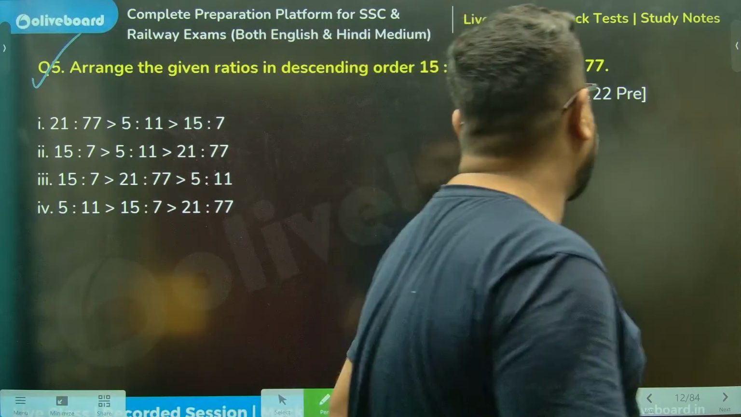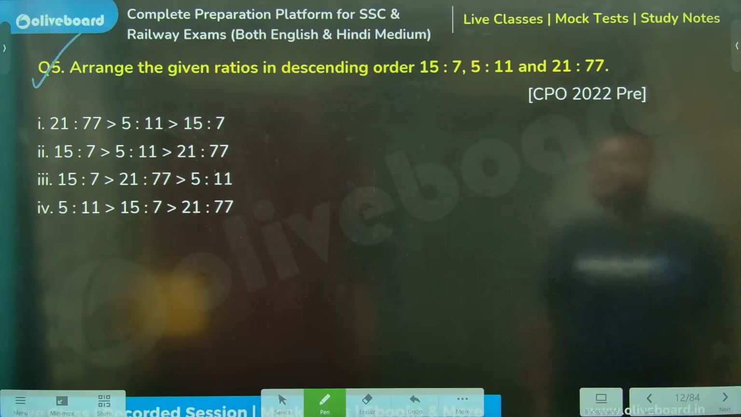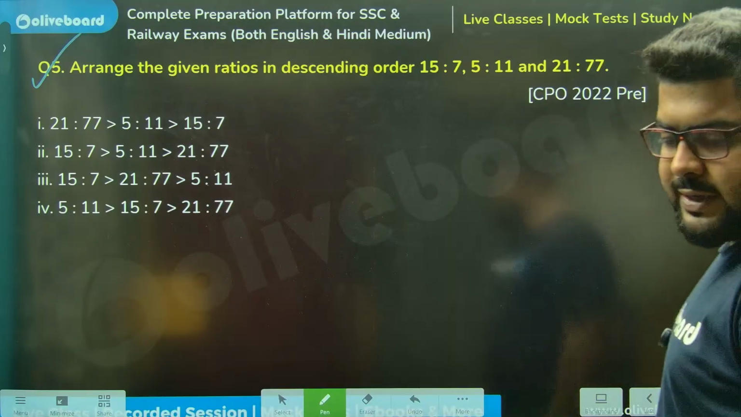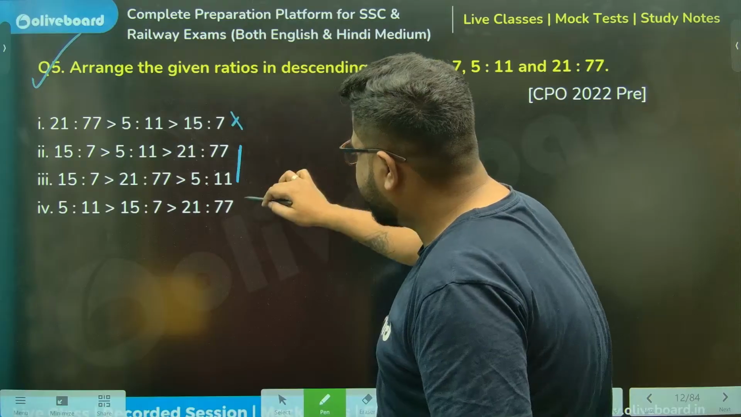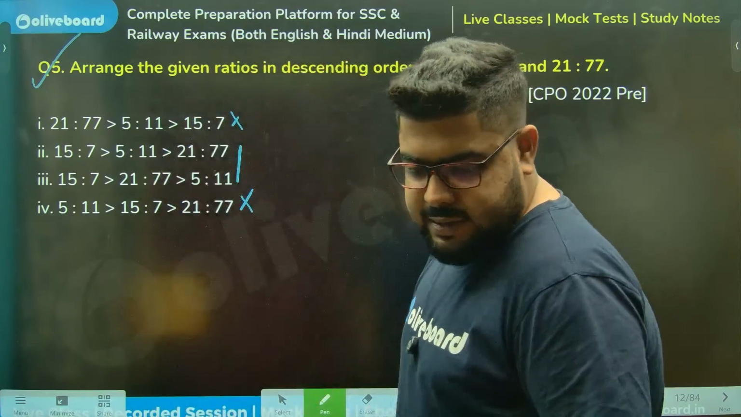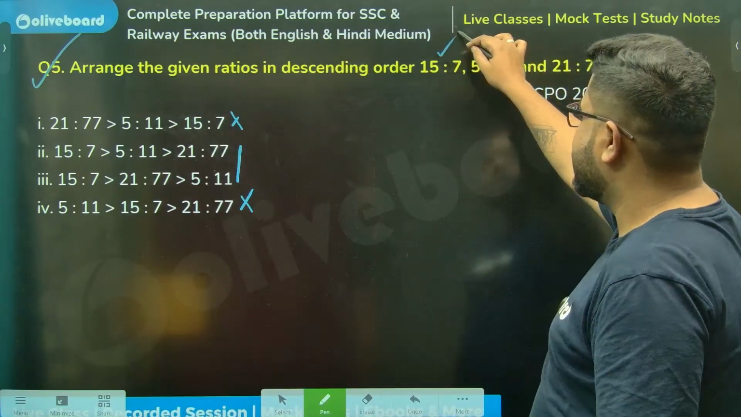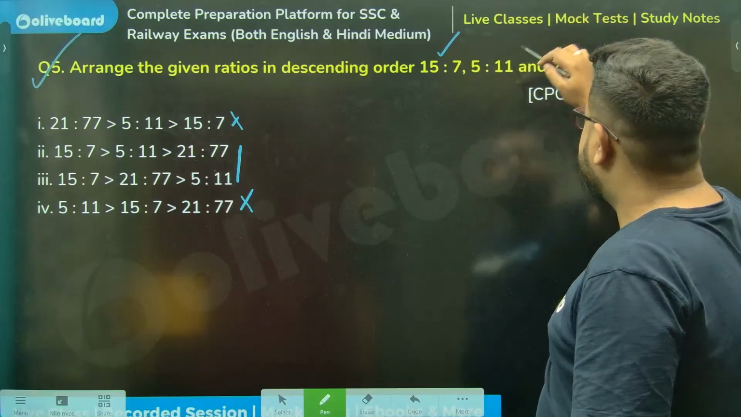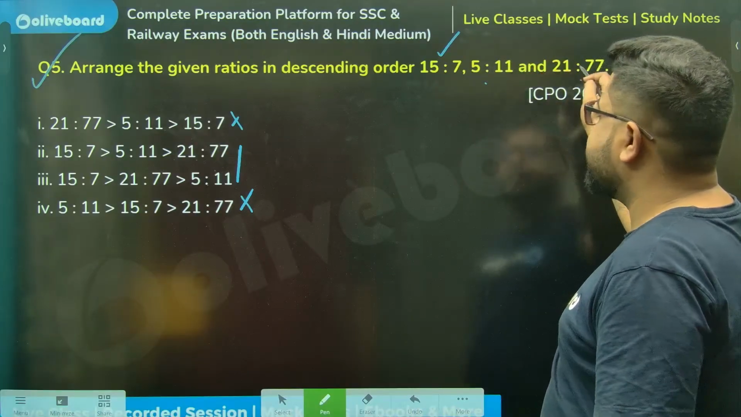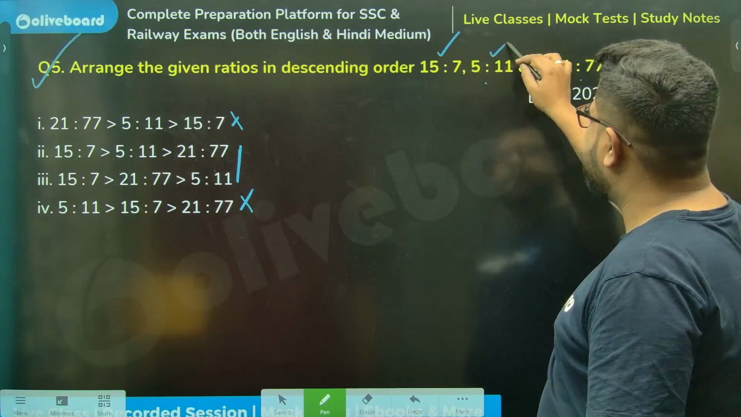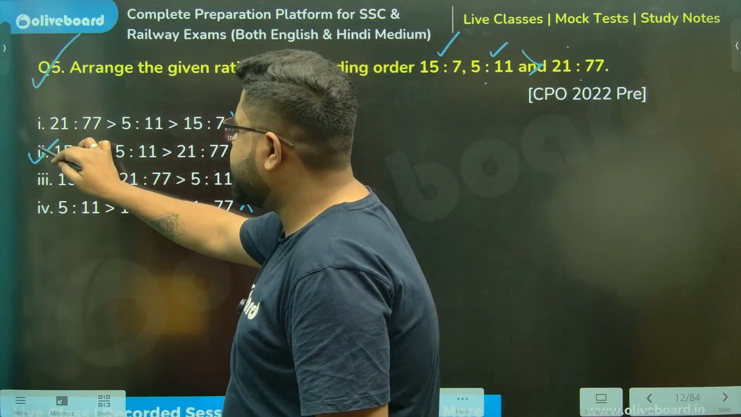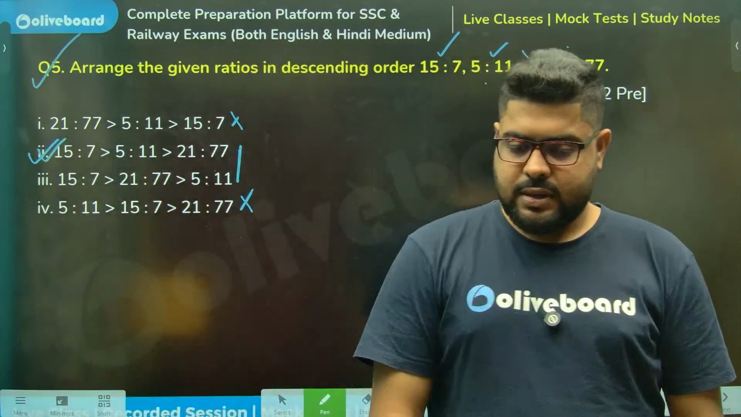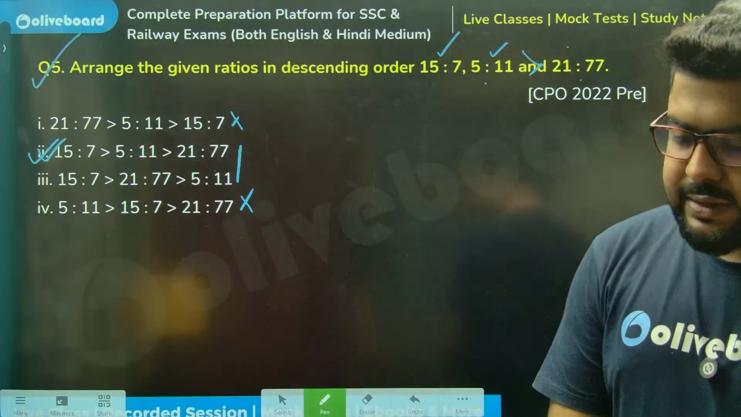15 by 7, 5 by 11, 21 by 77. First of all, the answer has to be between 2 and 3. These two cannot be, because 15 by 7 is greater than 1, greater than 2 actually. Now the real struggle is between the other two. So 5 by 11 is greater than this. Option 2 is the answer.